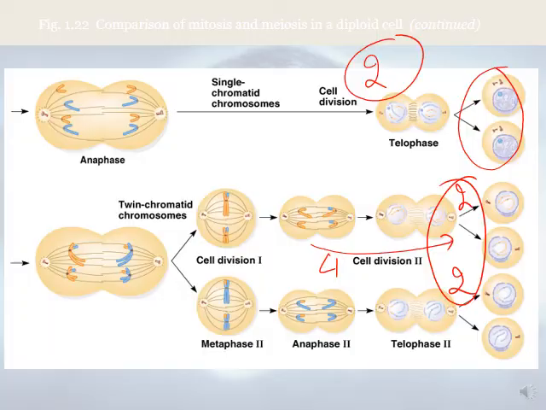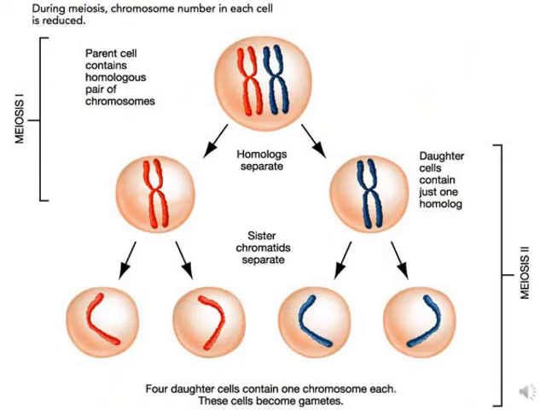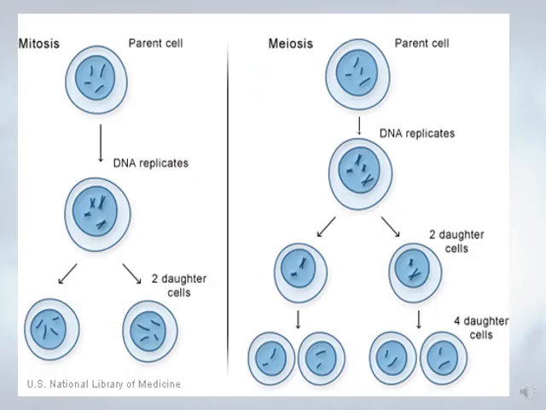Okay, guys? So also a figure showing the differences between mitosis and meiosis. Okay, meiosis I here for sure. And this is meiosis I and meiosis II, leading to the formation of 4 daughter cells. These 4 daughter cells contain 1 chromosome each, and these cells will become what's known as the gametes. So this will be the gamete. Also, in mitosis, DNA replicates and the 2 daughter cells are identical to the mother cell. While in meiosis, they are not identical to the mother cell, and we have 4 daughter cells. Each daughter cell will give 2. So after meiosis 1, we have 2. After meiosis 2, we're going to have 4 daughter cells.